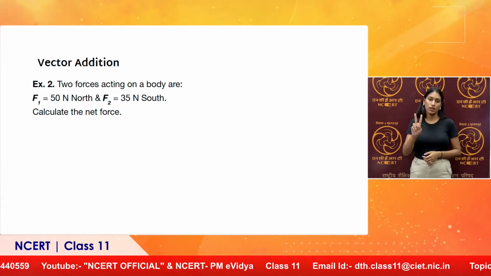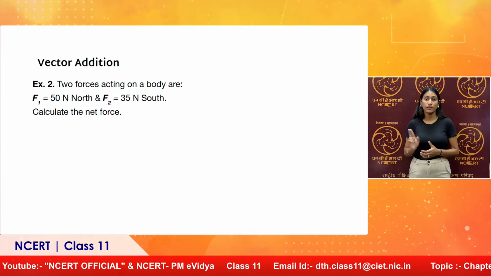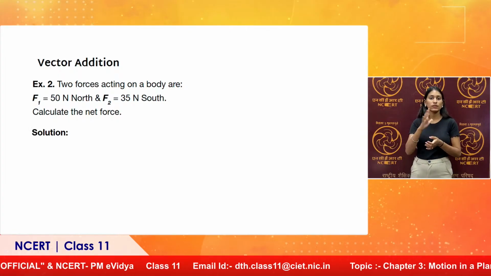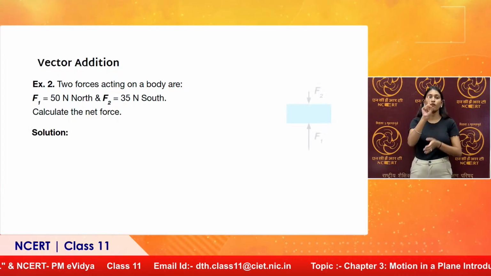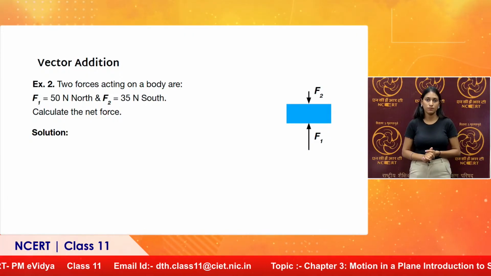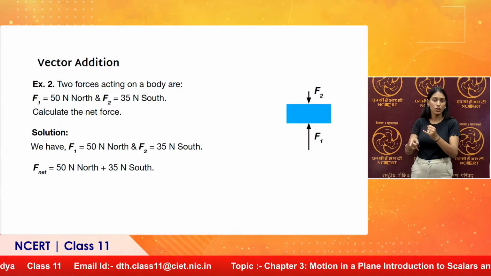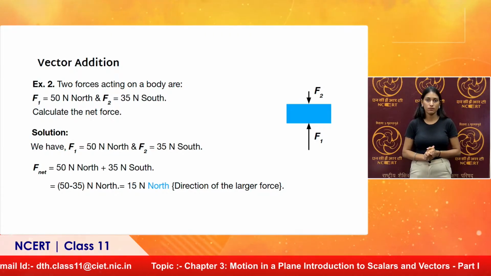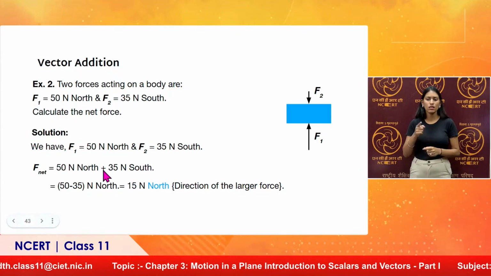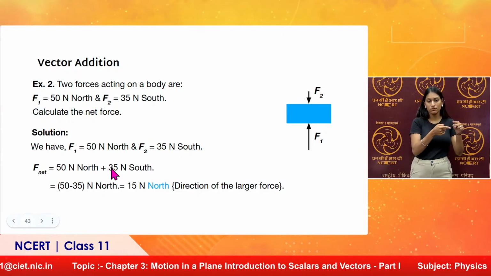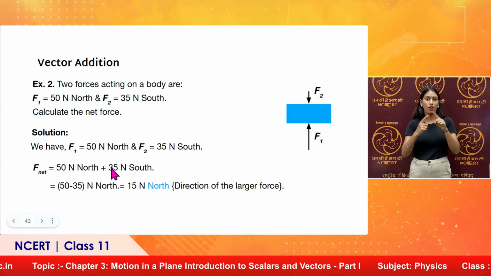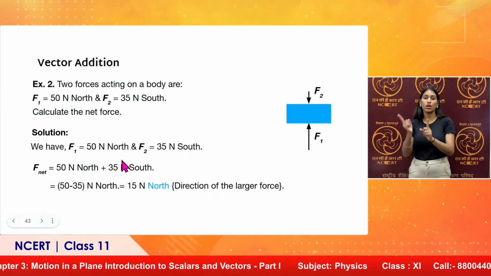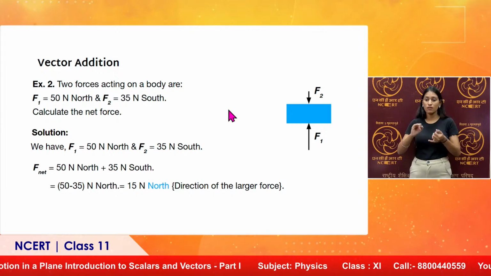If we have 50 Newton force north and 35 Newton south, then the net force will be 15 Newton north. The direction will be that of the larger of the two vectors. See here, the sign is positive, you are adding the vectors, but magnitudes have to be subtracted because of the direction. So, vector addition and scalar addition, they are different.